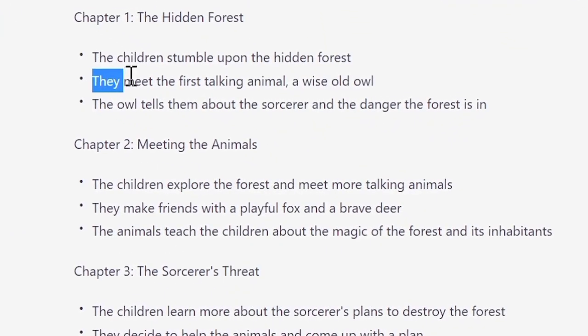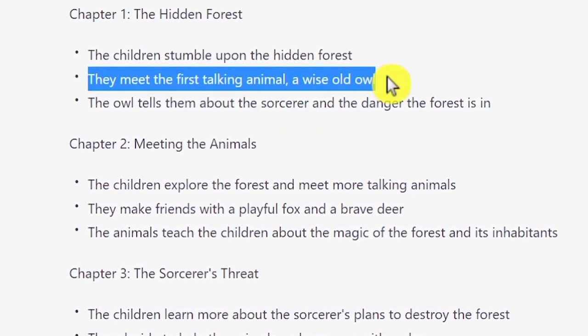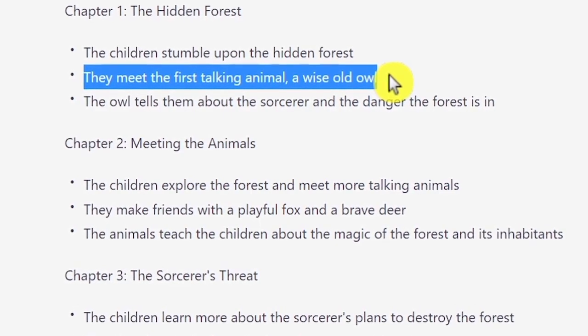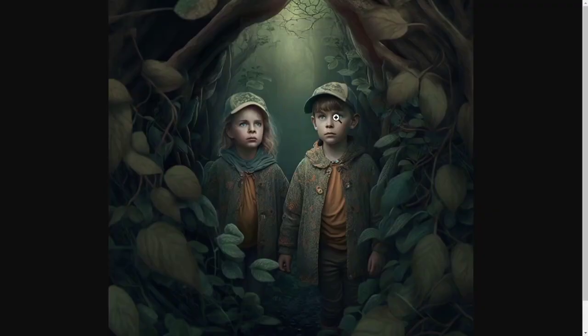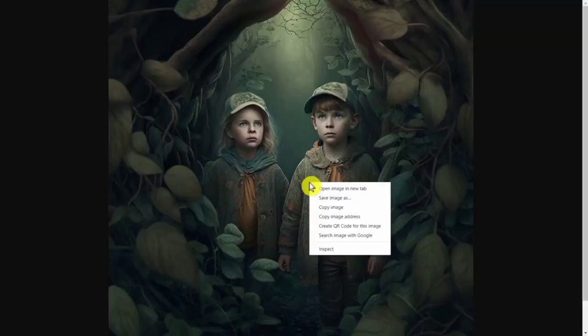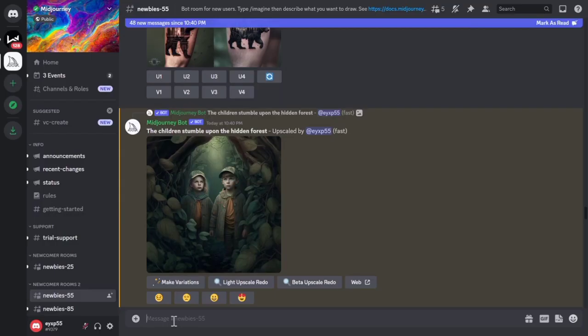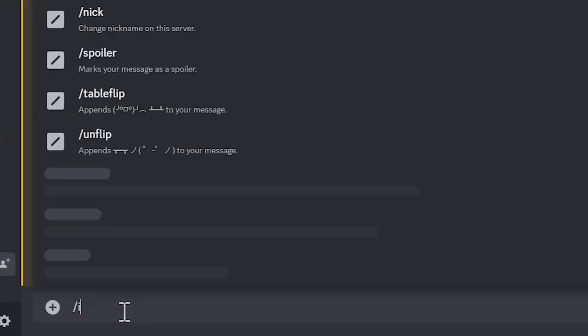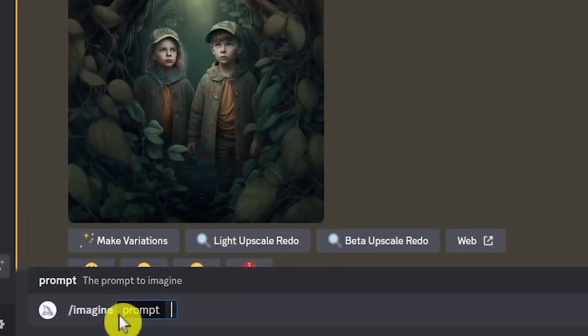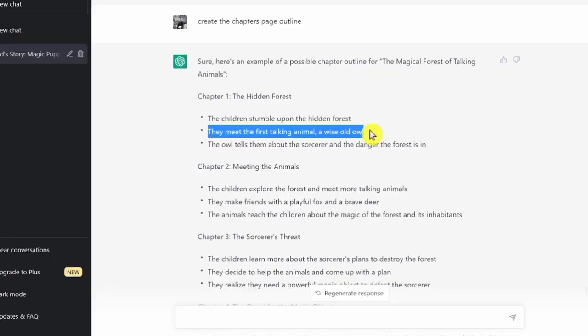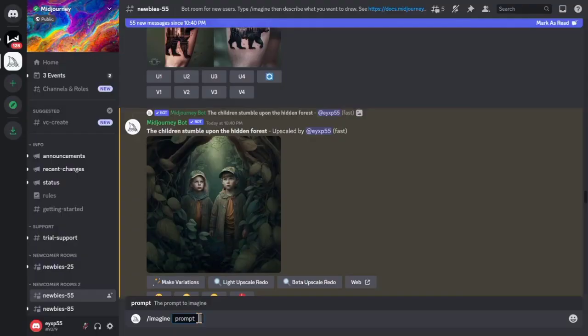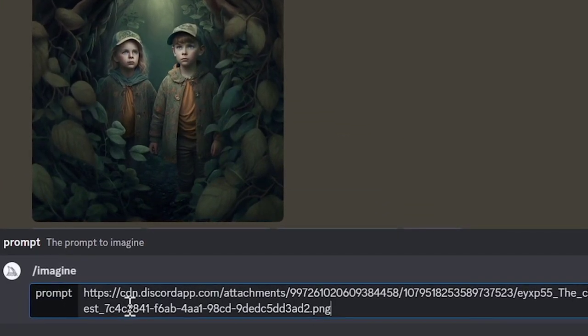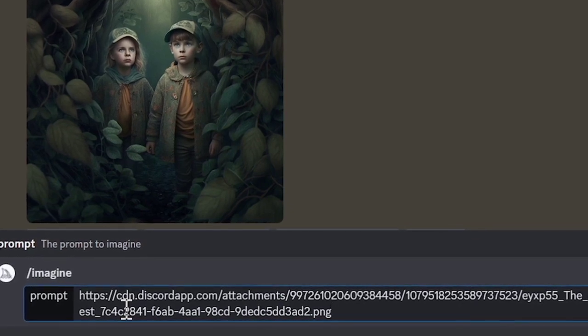So now, let's create the second image of the chapter. They meet the first talking animal, a wise old owl. But I also want to keep the same style of the first image. And to do that, you want to first go to the first image and copy its link. And now, what we are going to do here is type /imagine, just like before, but now, instead of just typing this phrase alone, we will need to first paste the previous image link here. And then you can type what you want to generate.